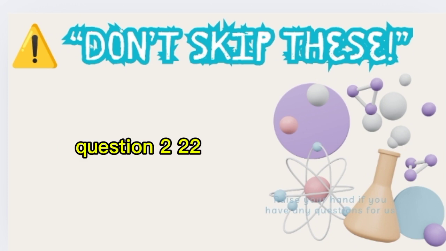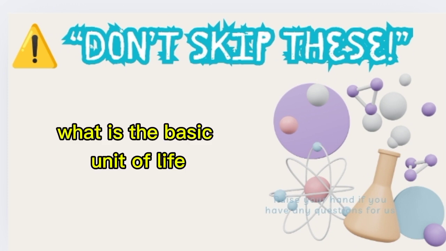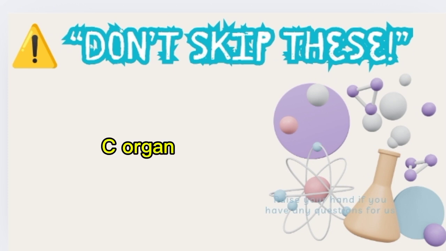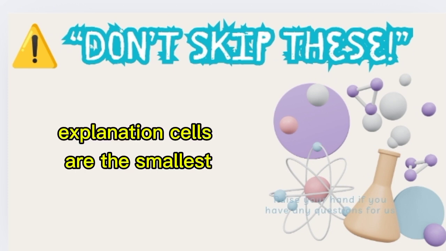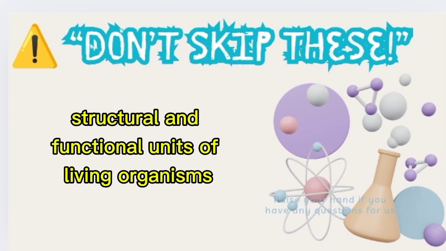Question 222. What is the basic unit of life? A. Atom. B. Cell. C. Organ. Correct answer: B. Cell. Explanation: cells are the smallest structural and functional units of living organisms.